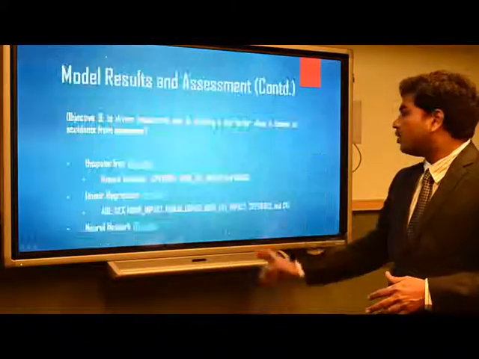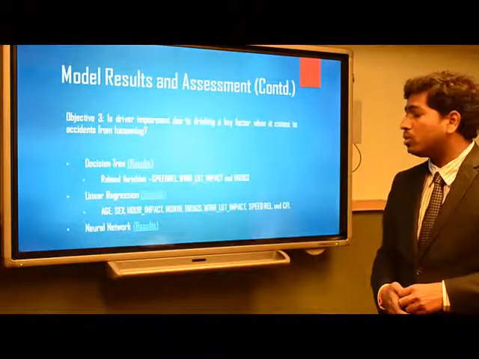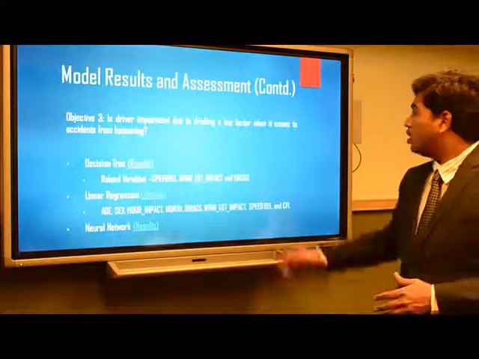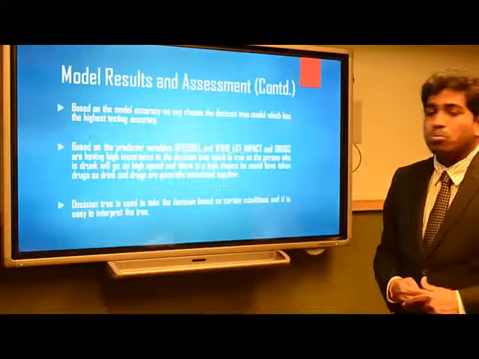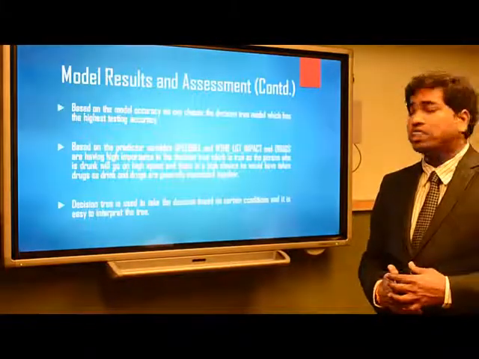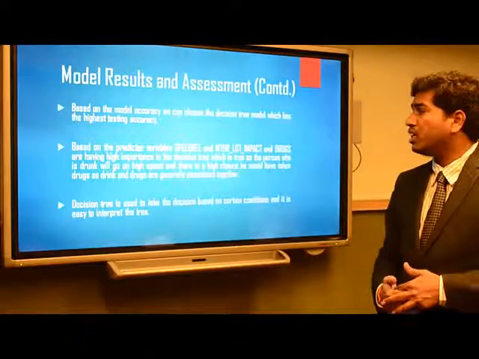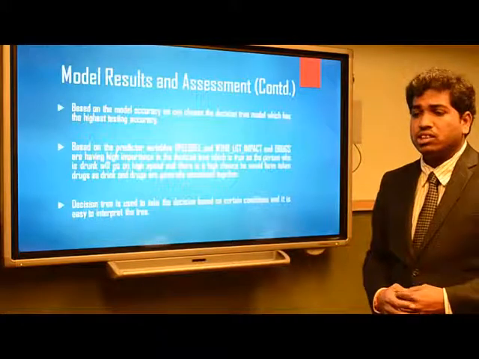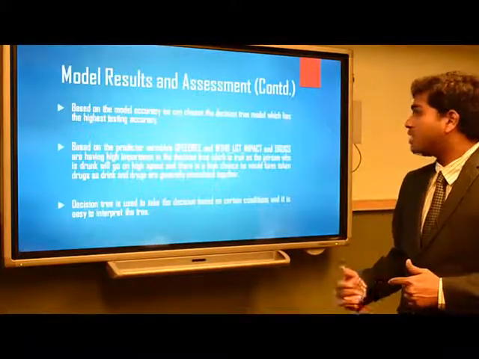And the third one is the neural network, which builds the model based on all the input variables, assigning weights to each and every input variable. Now going on to assessing these models. Based on model accuracy, we got decision tree as the best model, based on the highest testing accuracy. And going to predictor variable importance, the speed related factors, the impact of weather, lighting conditions, and drugs